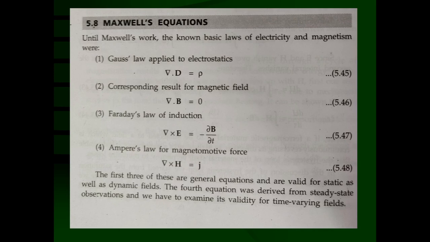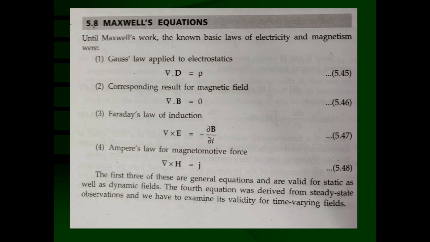This we can understand from Gauss's law and the corresponding law for the magnetic field: divergence of D is equal to rho and divergence of B is equal to 0. This comes from the surface integration, or flux, mainly. What is the third law? Faraday's law of induction. That is curl of E is equal to minus del B upon del t.